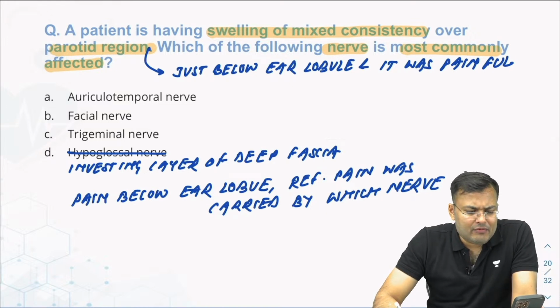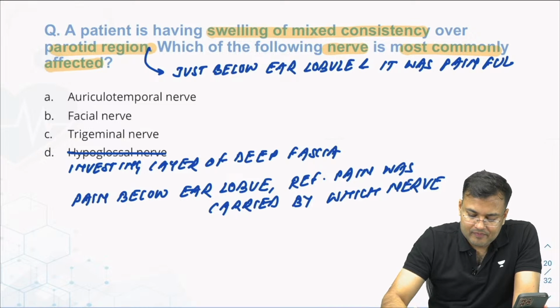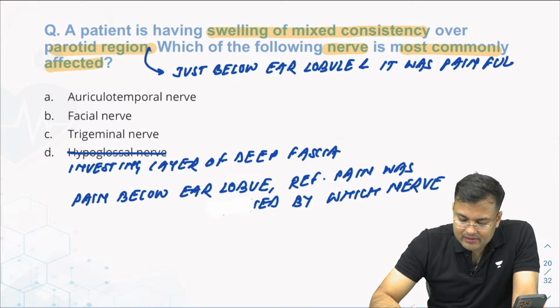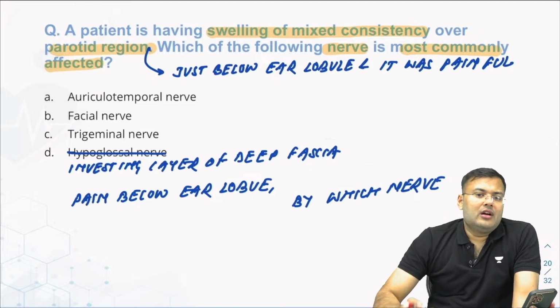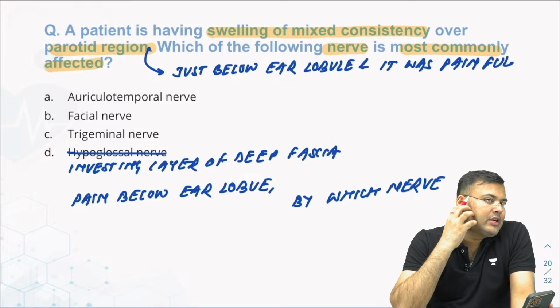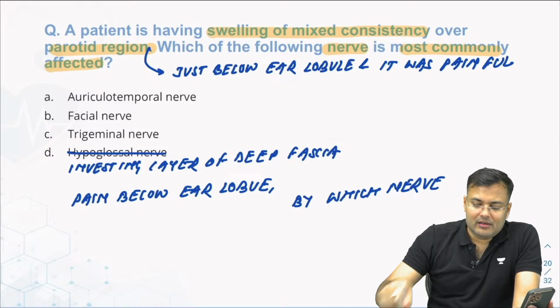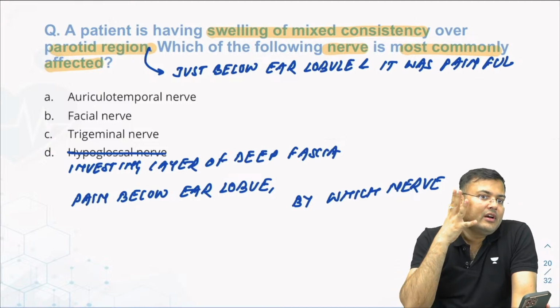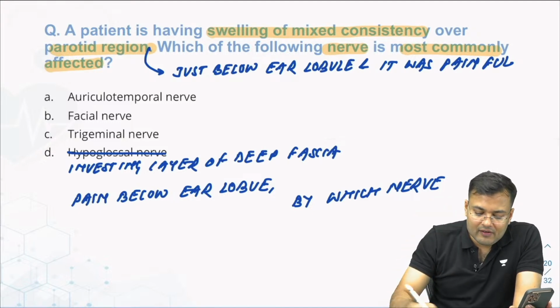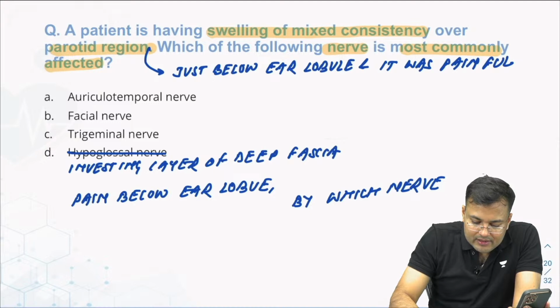I think referred pain was not there. There was just pain. Right? So obviously if you see this location of swelling, here there is a nerve which has 5 branches. What is this nerve? It's the facial nerve. So the nerve which is involved is the facial nerve. Okay guys?